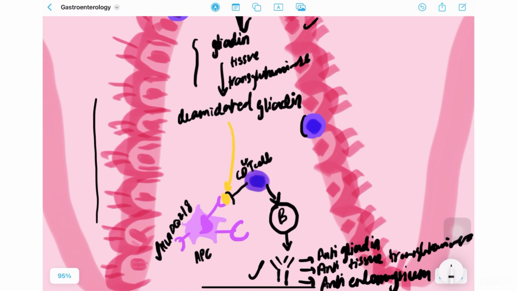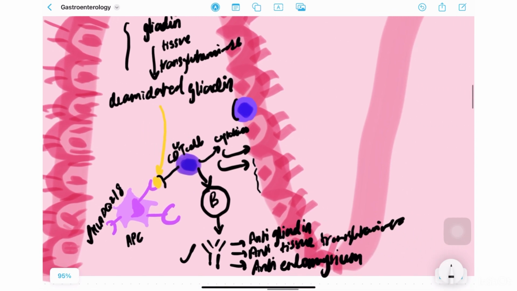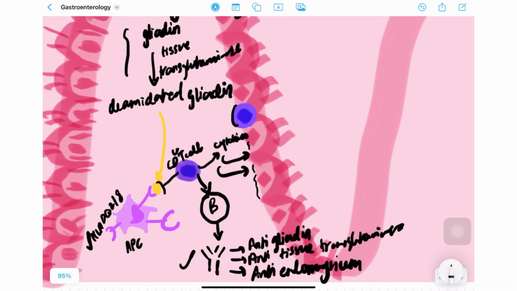Another thing our CD4 cells are going to do is activate some cytokines, right? And what will these cytokines do? They are going to cause damage to our enterocytes, right? Now these enterocytes are obviously under a lot of stress because there's damage happening to them. Then what will happen? There is something called the MIC within these enterocytes. So under periods of stress, MIC is expressed by them.